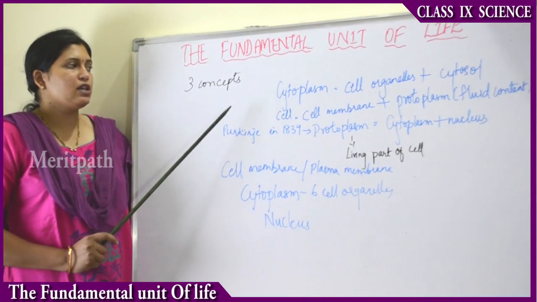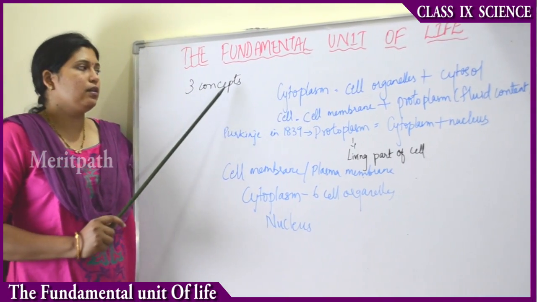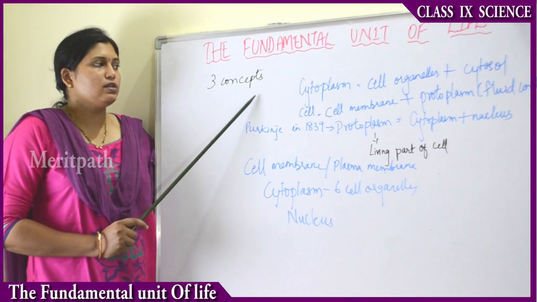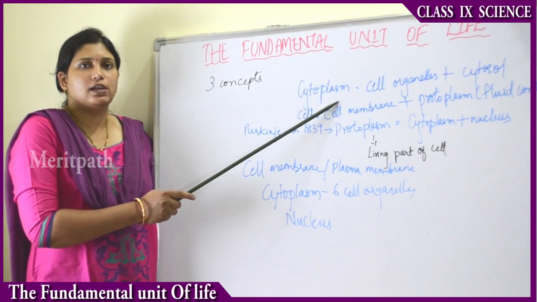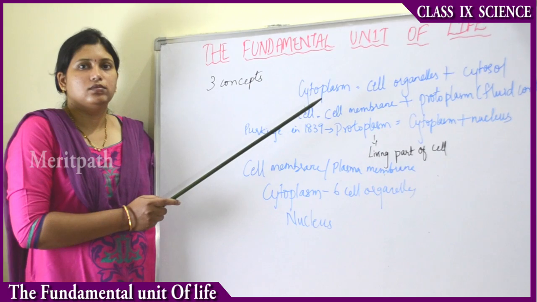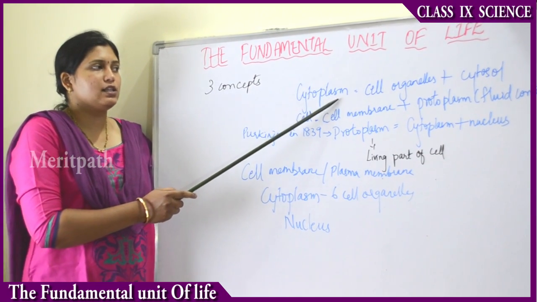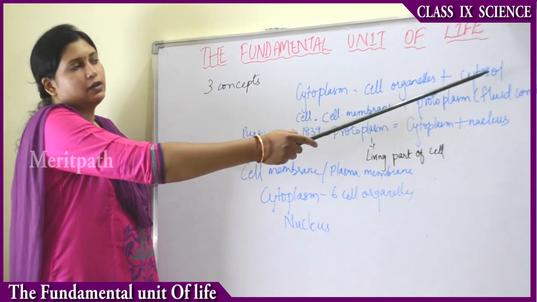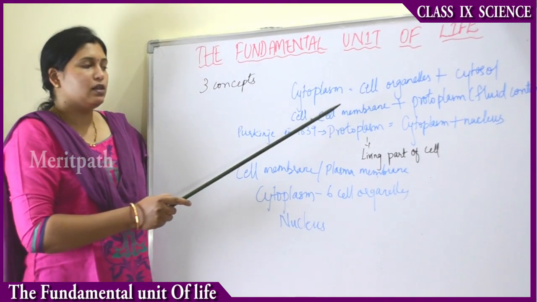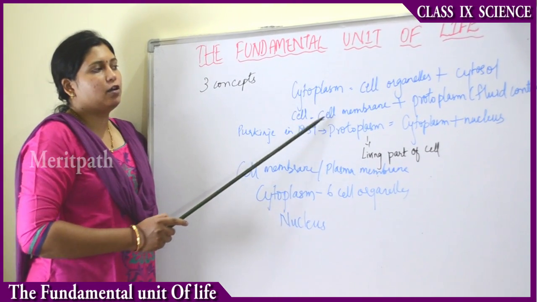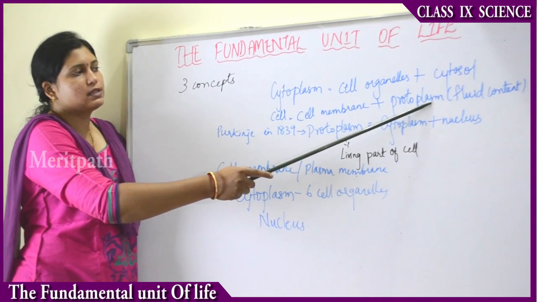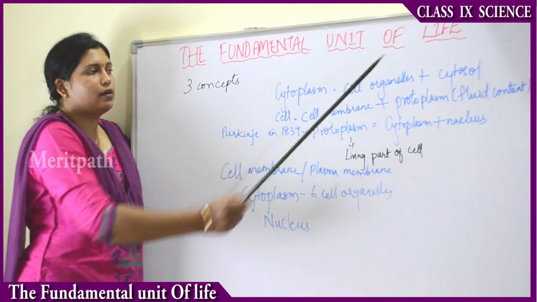So moving on to some more information about the cell. There are three concepts. The first concept: the cytoplasm of the cell is made up of cell organelles plus cytosol. The second concept is that the cell is made up of cell membrane plus protoplasm. Protoplasm is always the fluid content of the cell.